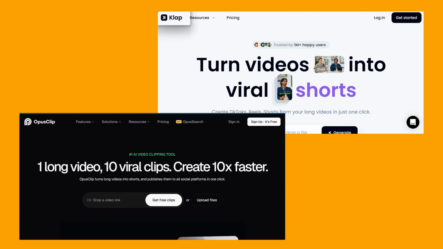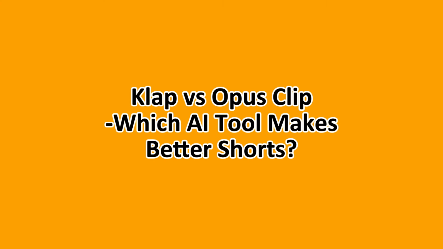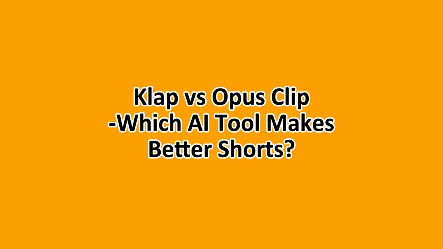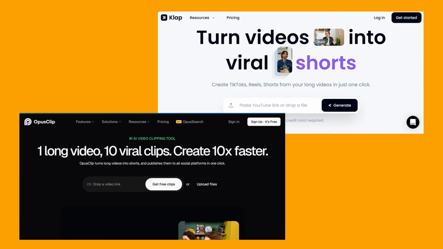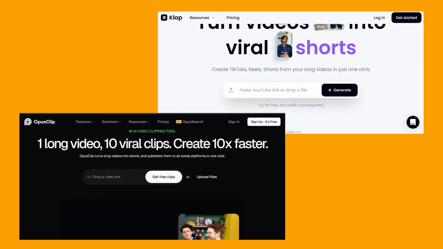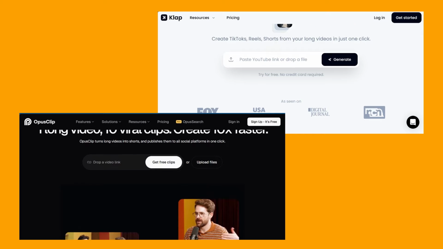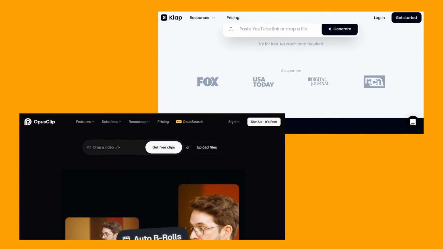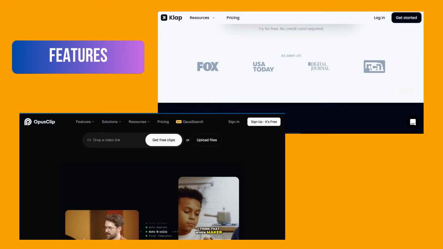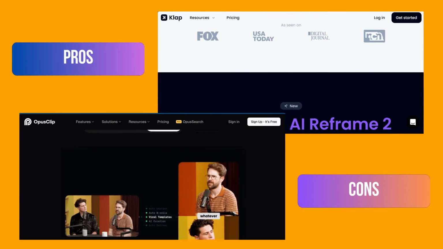Hello everyone and welcome to this comparison between Klap versus Opus Clip. Which AI tool makes better shorts? Today we're making this comparison to help you decide between Klap AI versus Opus Clip. Both promise to transform your long videos into viral shorts, but which one truly delivers the knockout punch for your content strategy? We'll be breaking down the features, compare their pricing, and lay out the pros and cons to help you make an informed decision.